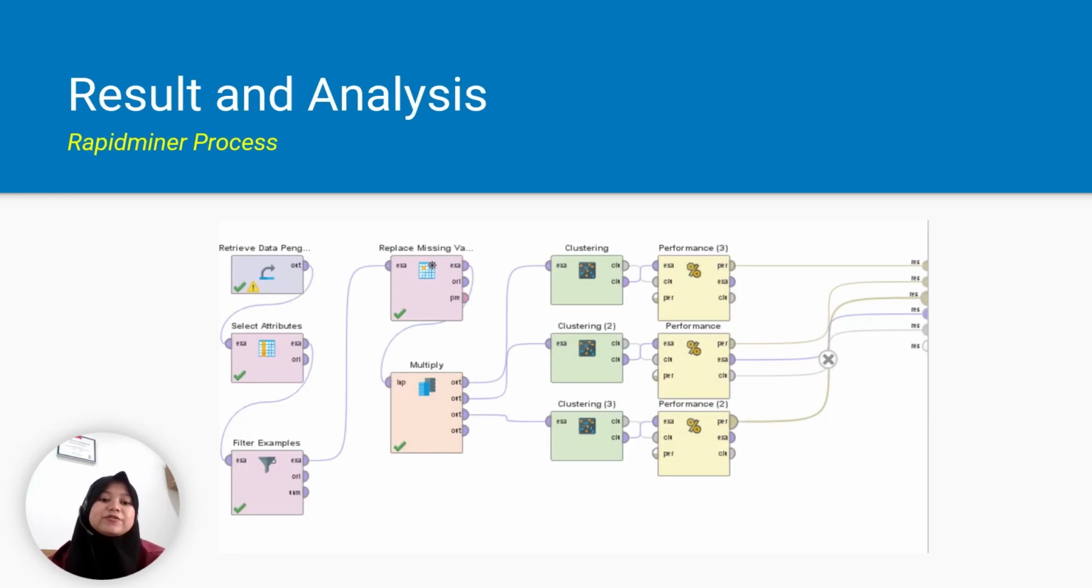And this is the RapidMiner process. As you can see, it starts from retrieving the data and selecting the attributes, and also adds some operators that will be used for our analysis, for example multiply, clustering, and performance. In this case, we use Davies-Bouldin performance to evaluate the performance of our cluster.